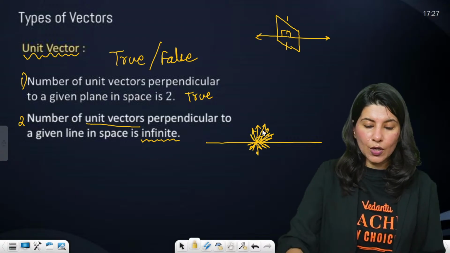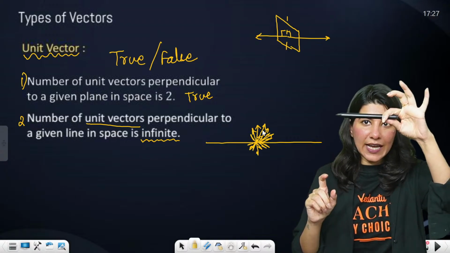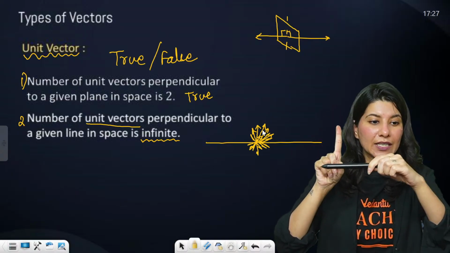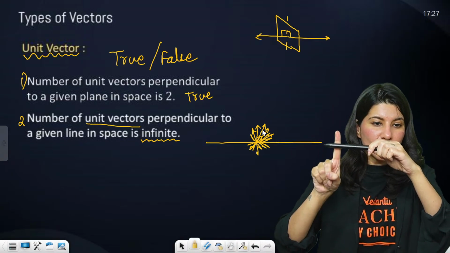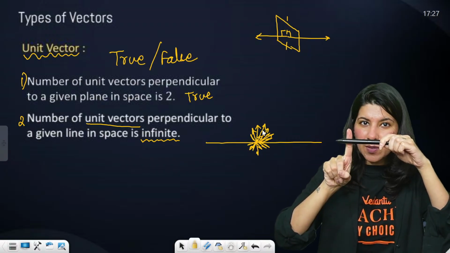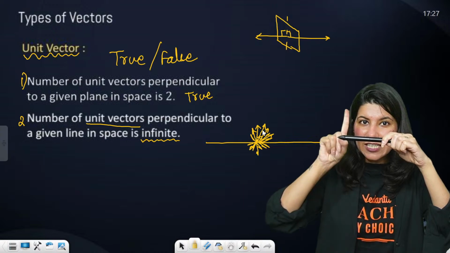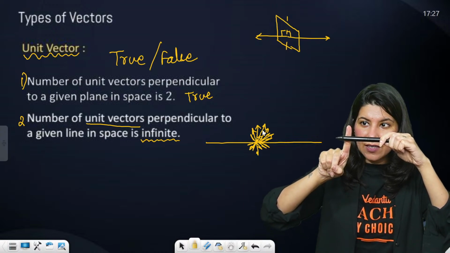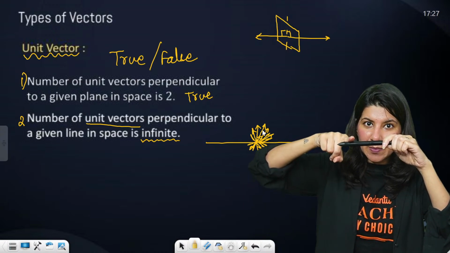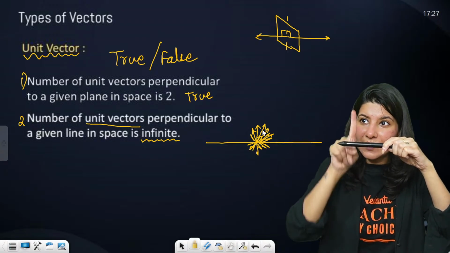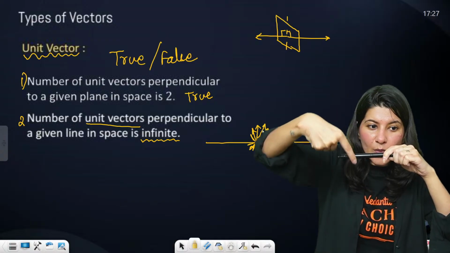Okay. Hold on, let me tell you. Suppose this is your line. My finger will represent perpendicular unit vectors. So this is like going up. Is it perpendicular? Yes, ma'am. Now if I change the direction of this, is this unit vector still perpendicular? Yes, ma'am. Every time it is perpendicular. So see, this direction, this direction, this direction. How many? Infinite.